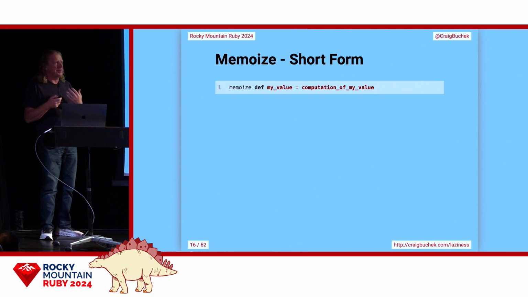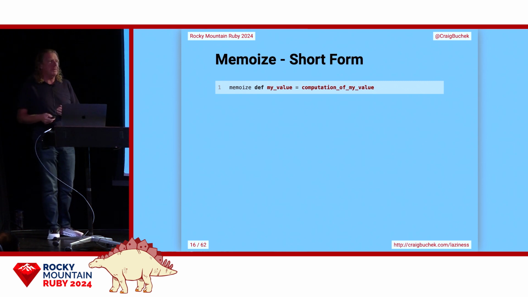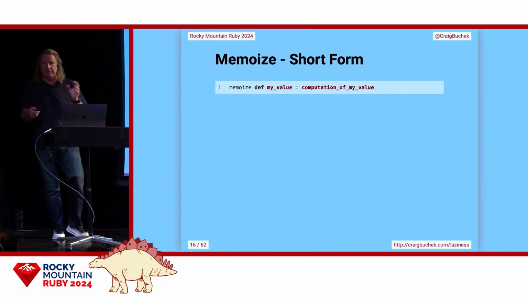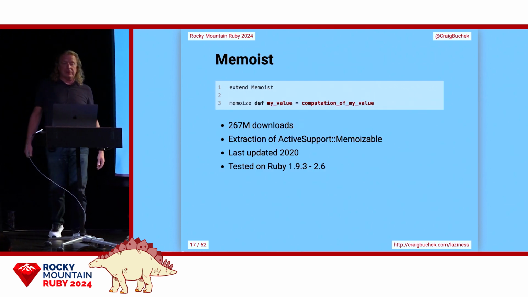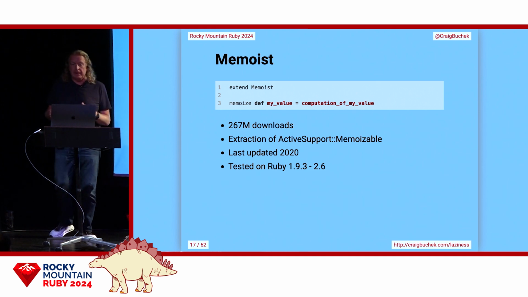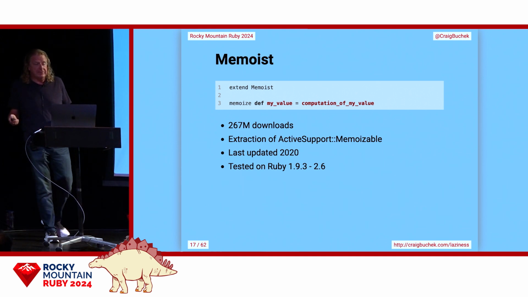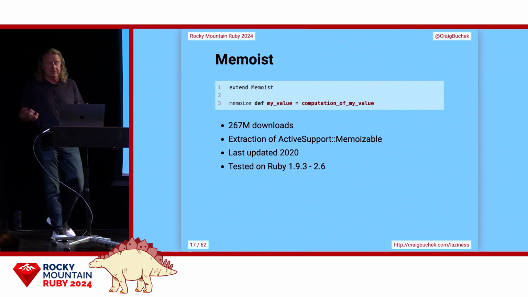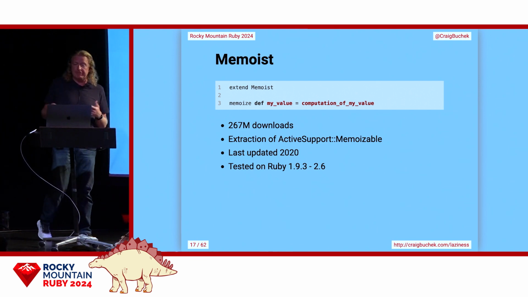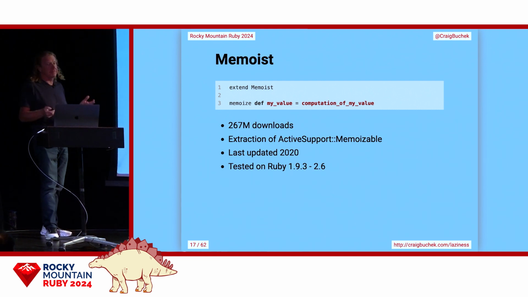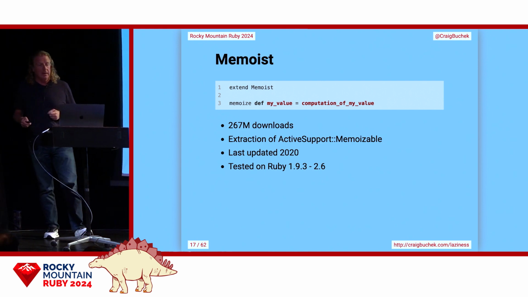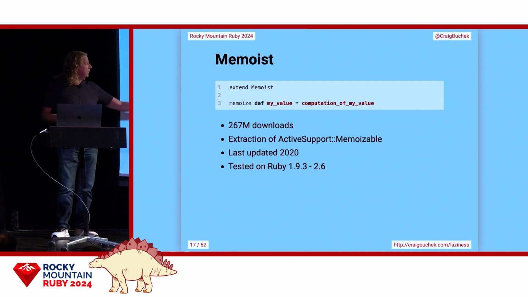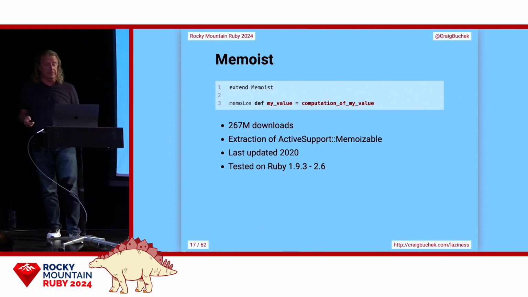So to me, this reminds me of type qualifiers or attributes in C, C++, if you are familiar with those. Things like const or static or extern or volatile. So I like the memoize gem, and so Memoist is an extraction of that lets us keep using it. And it even works for methods that take arguments, and the idiom for that is a little bit more complex. It's in my notes here if you want to take a look. This is possibly out of date. It hasn't been updated for a while, and it hasn't been tested on more recent Rubies.